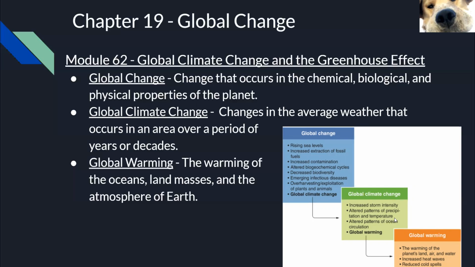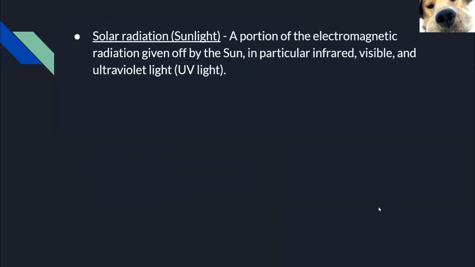Some of you might want to know what the heck global warming is, why it is happening, and how it is happening. Well, we have to talk about solar radiation, the greenhouse gases, and the greenhouse gas effect. First, solar radiation. What is solar radiation?